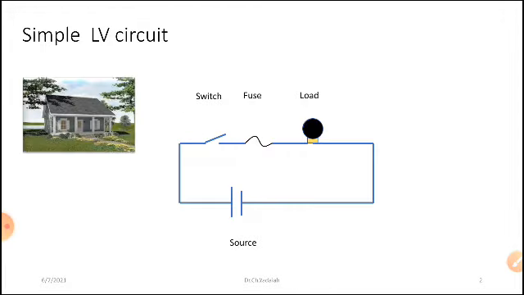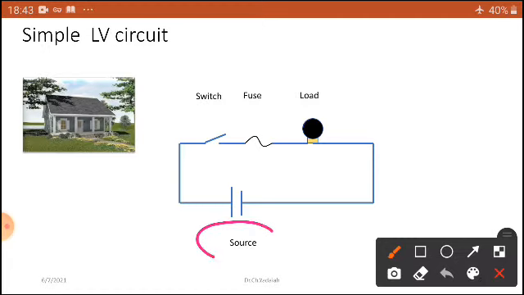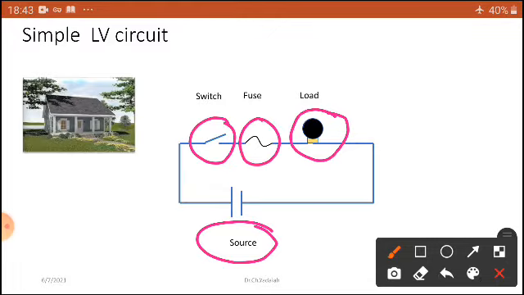You can see this simple low voltage circuit, just representing our domestic supply, where there is a small voltage source, a DC source. Here there is a small lighting load, a source and a load. In between we require protective equipment and operating equipment. Here the switch is the operating equipment and the fuse is the protective equipment, because we know that electricity is a bad master, a good slave.